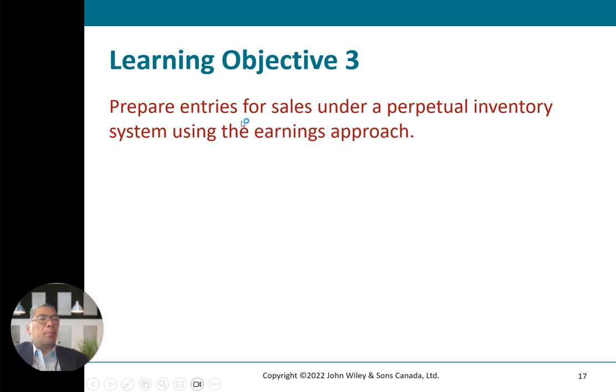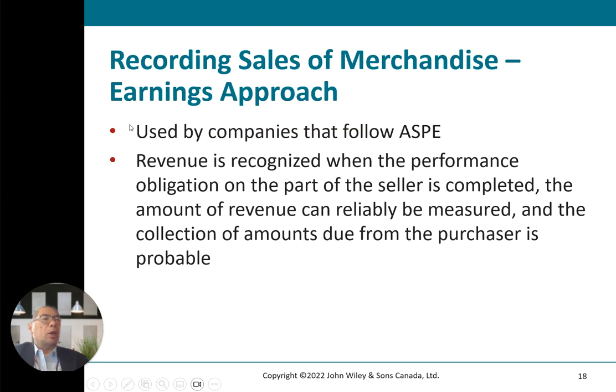Objective number 3: prepare entries for sales under the perpetual inventory system using the earnings approach. This is used by companies that follow GAAP. Revenue is recognized when the performance obligation on the part of the seller is completed, the amount of revenue can be reliably measured, and collection of the amount due from the purchaser is probable.